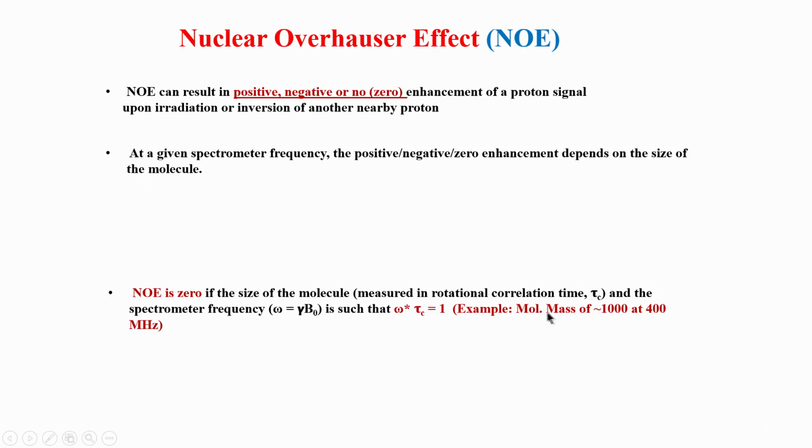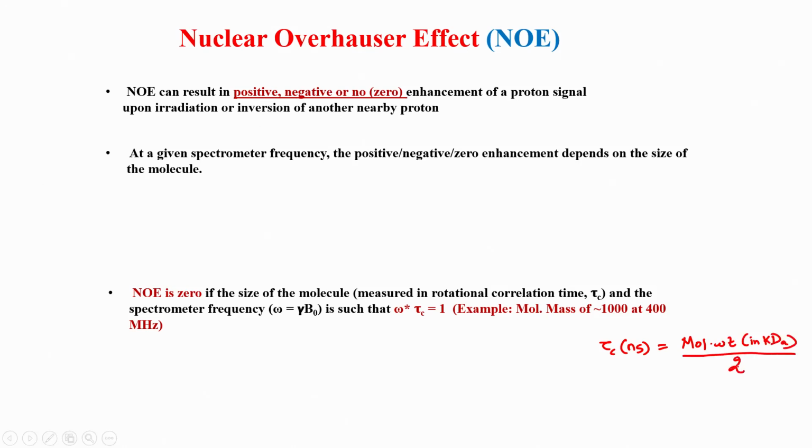For example, if you have a molecular weight of 1000 Daltons, you can calculate the tau c as follows. I will show a very rough rule of thumb which is used. The tau c in nanoseconds is given by the molecular weight in kilodaltons divided by 2.